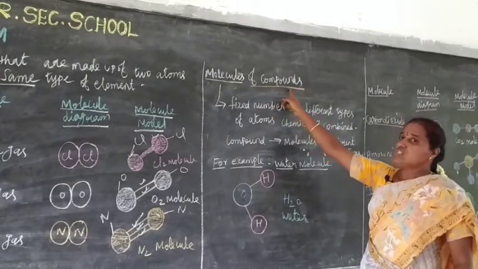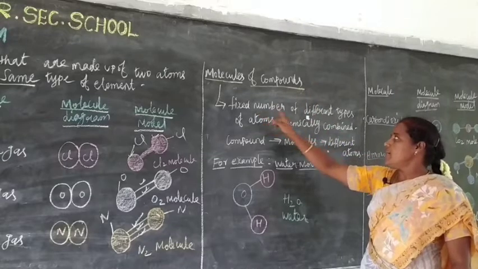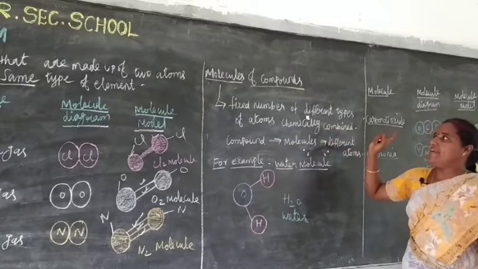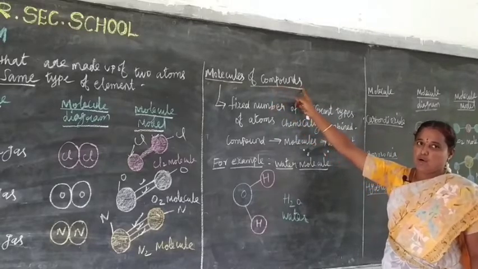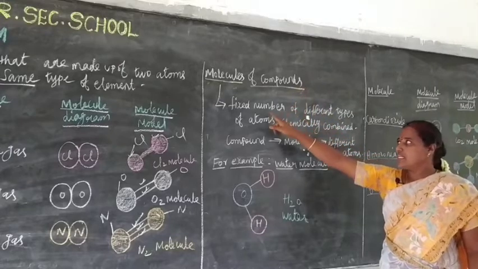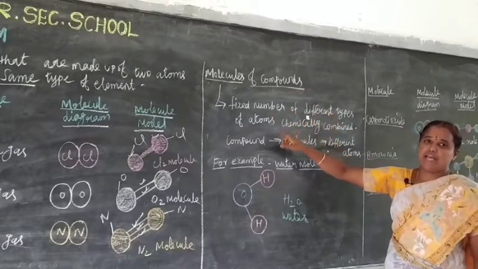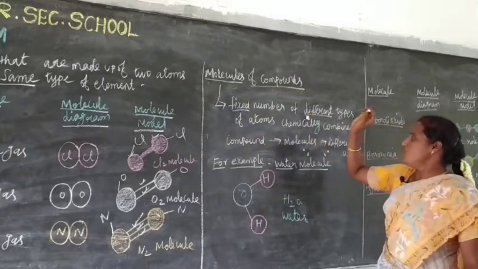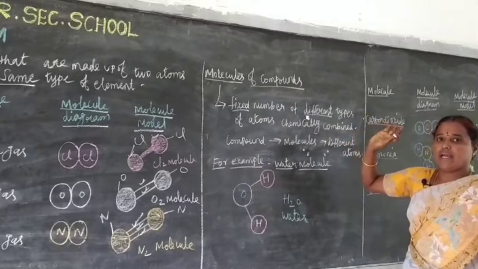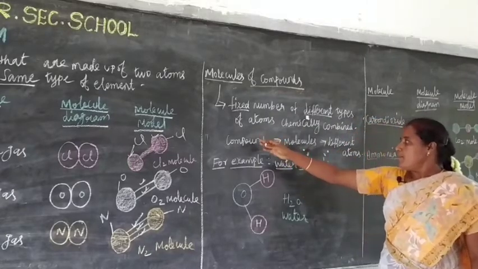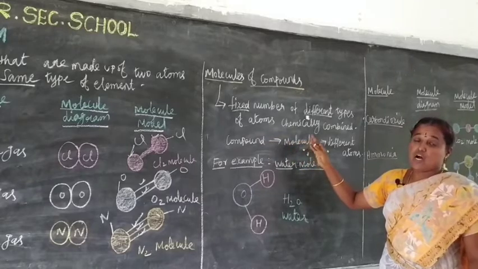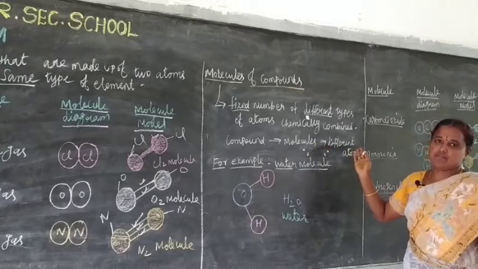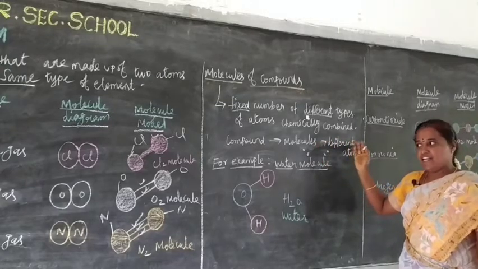Molecules of compounds consist of a fixed number of different types of atoms chemically combined. Fixed number but different types of atoms chemically combined. A compound is made up of molecules. These molecules contain different atoms.